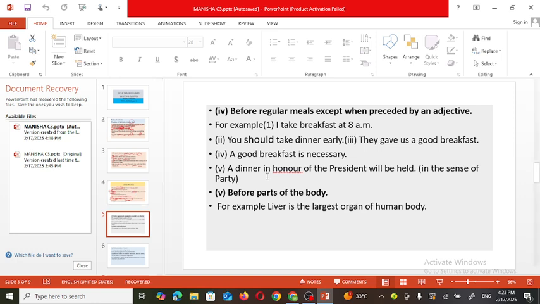A dinner in the honor of president will be held. So what is held?